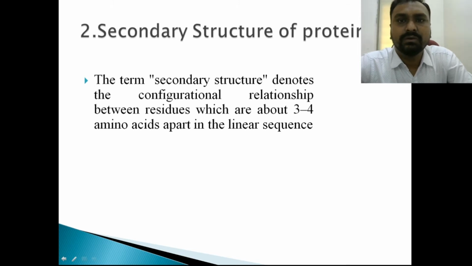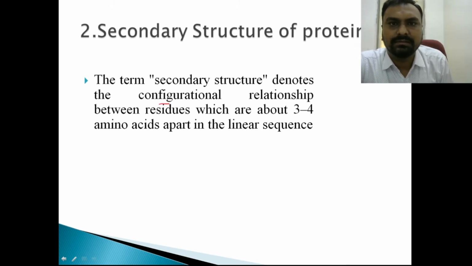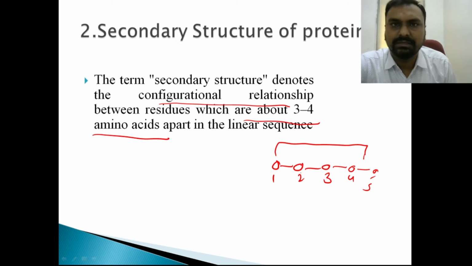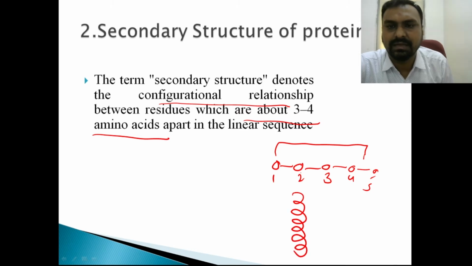Now coming to the secondary structure. This secondary structure denotes the configurational relationship between amino acids which are 3 to 4 amino acids apart from each other. Suppose this is one amino acid, this is second, third, fourth, and fifth. How the amino acids that are 3 to 4 residues apart are related to each other is suggested by the secondary structure. It is mainly in two forms, that is the alpha helix.